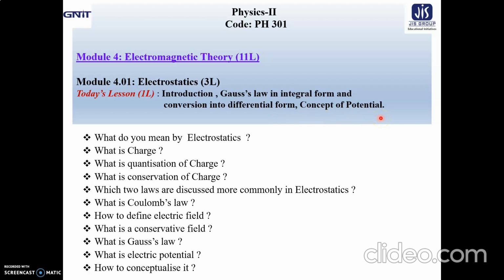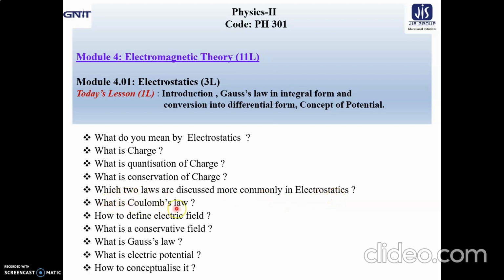Today's lesson plan covers the following questionnaire, which will be addressed one after another. First, what do you mean by electrostatics? Next, what is charge? Then the specific properties of charge, that is quantization of charge and conservation of charge. Next, which two laws are discussed most commonly in electrostatics?